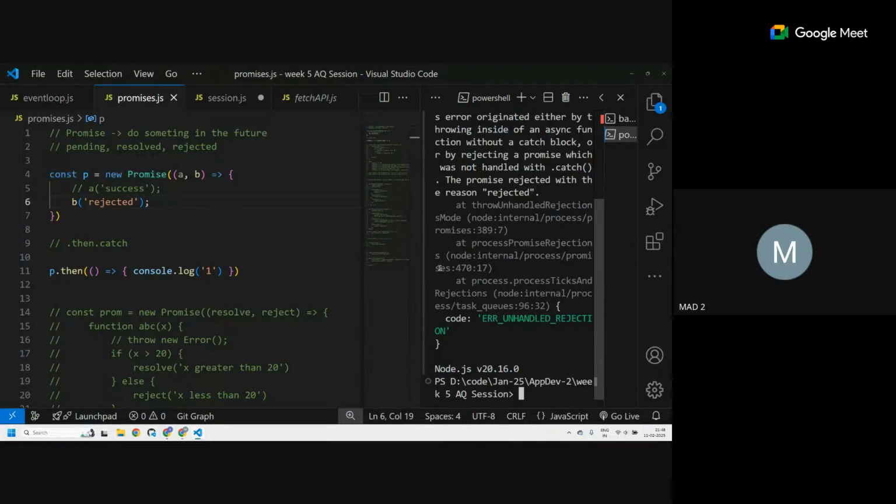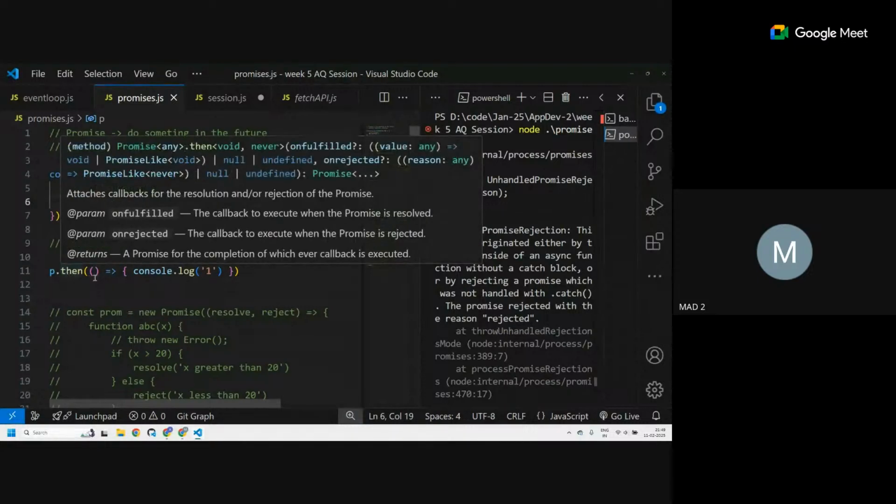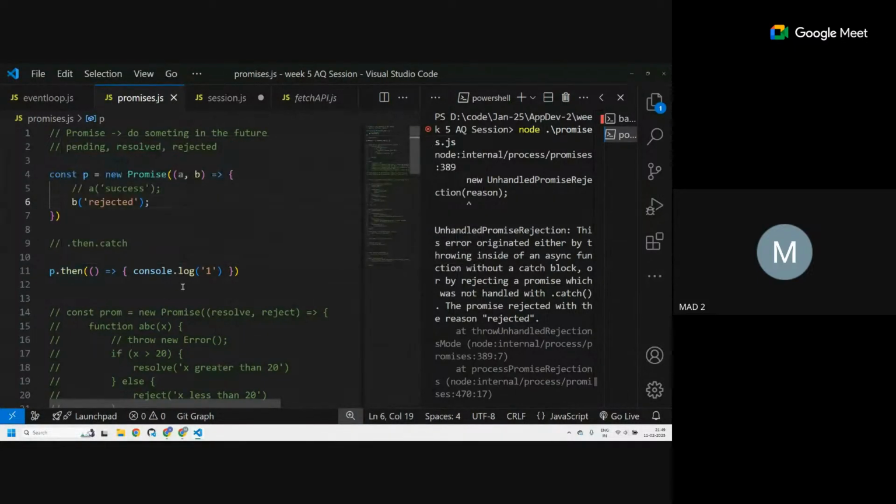You see a lot of errors are there. But what I want you to see is there is no 1 getting printed anywhere. So what does that mean? This dot then is only executed when we have a success, when it's resolved, not rejected. Let me name it resolve. So dot then only handles the resolved state of the promise, as we have seen right now.